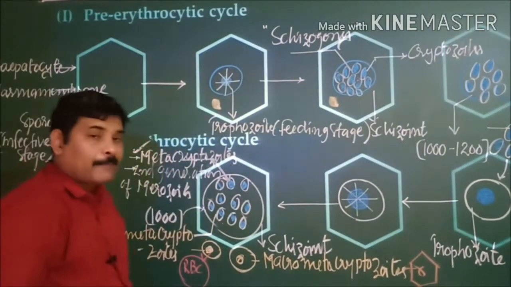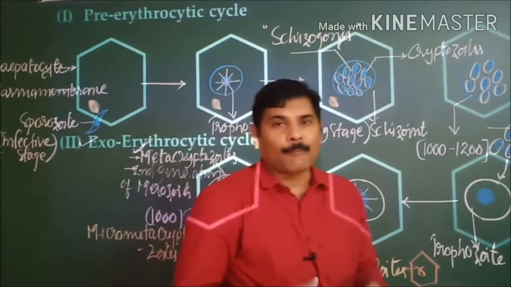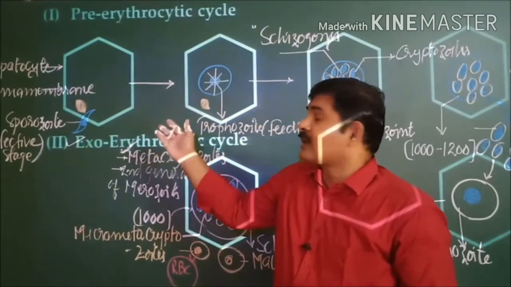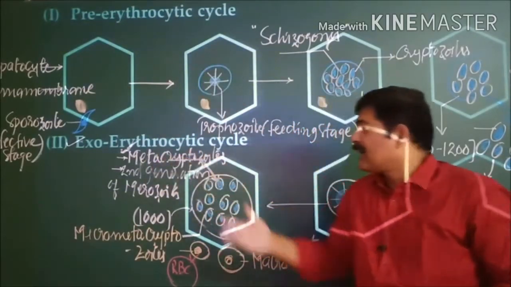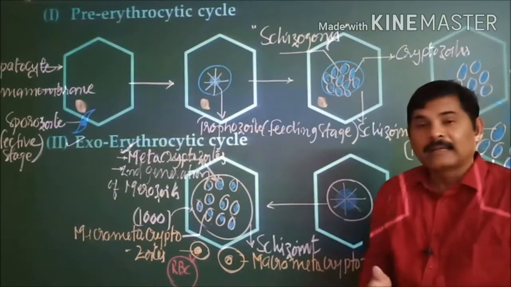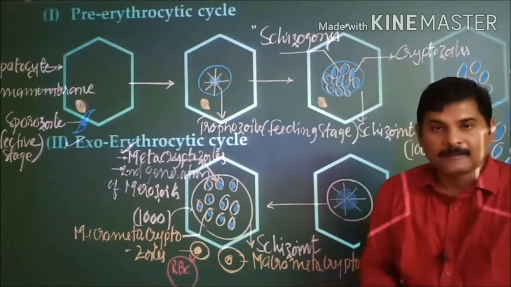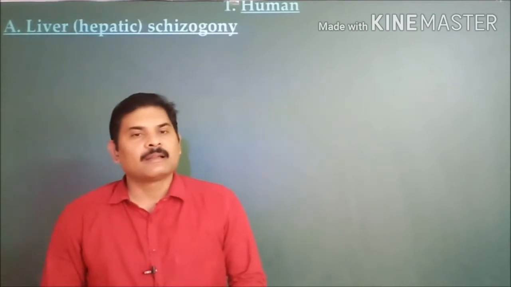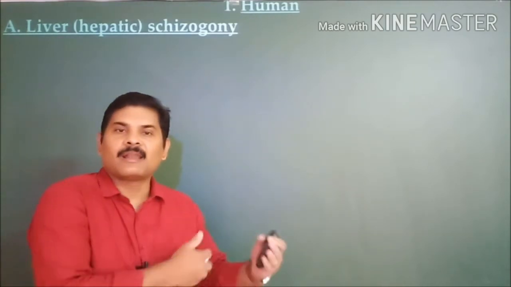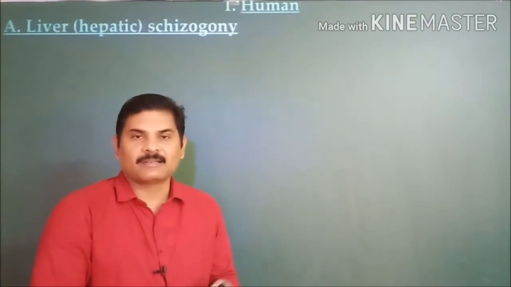This is a diagrammatic representation of the entire hepatic schizogony, and the two stages included in hepatic schizogony: the pre-erythrocytic cycle as well as the exoerythrocytic cycle. Now I will explain the total content in a descriptive way. As of now I explained diagrammatically what stages develop during the pre-erythrocytic cycle and exoerythrocytic cycle that we happen to see.